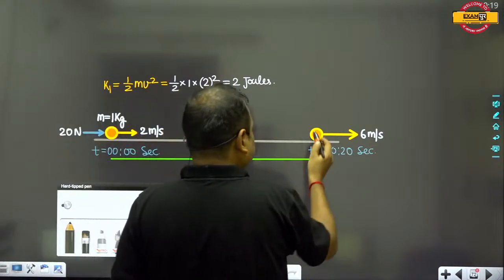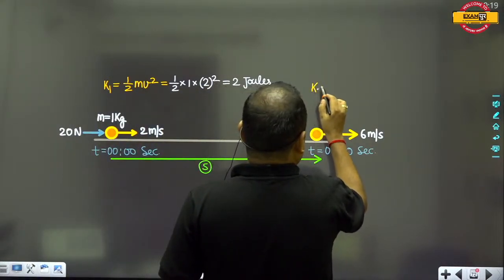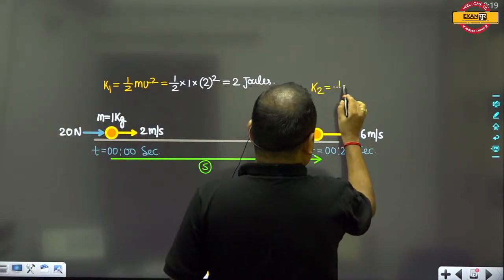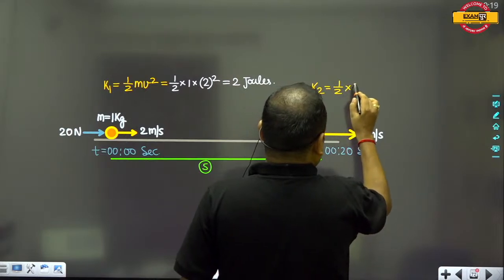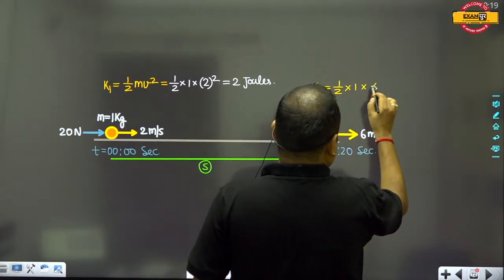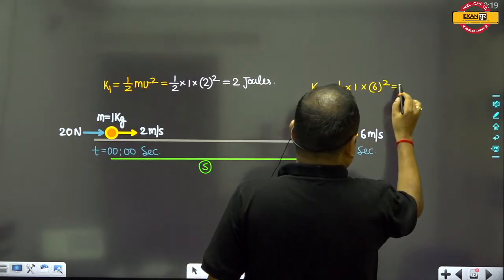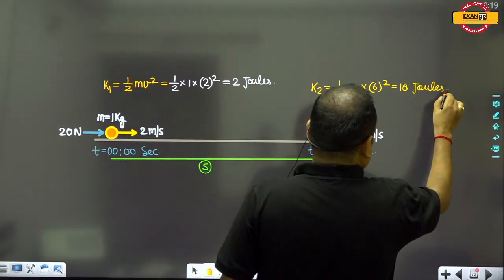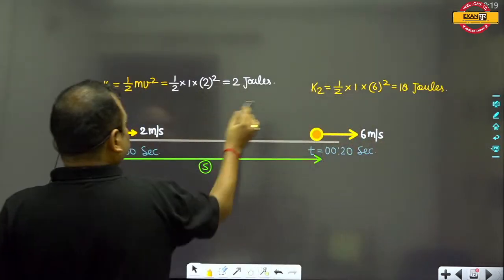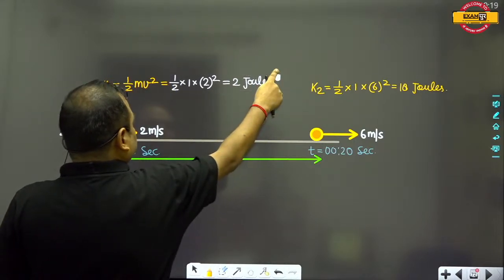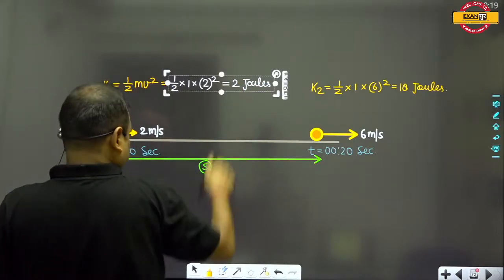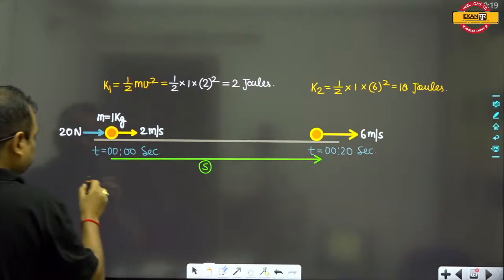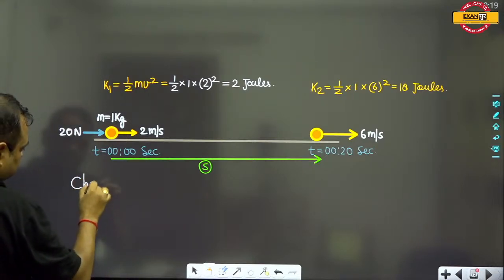Now calculate the kinetic energy at the second end. This will be equal to 1 by 2 into 1 into 6 square, which is 18 joules. So the change in kinetic energy will be equal to like this.